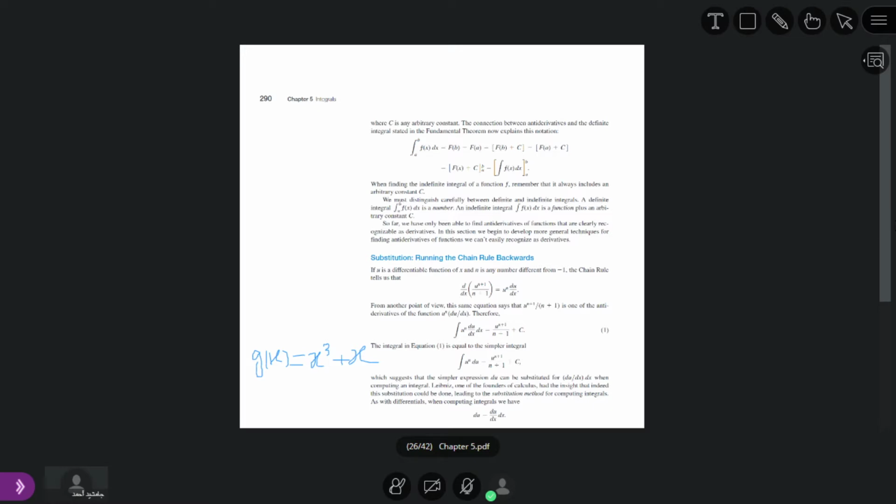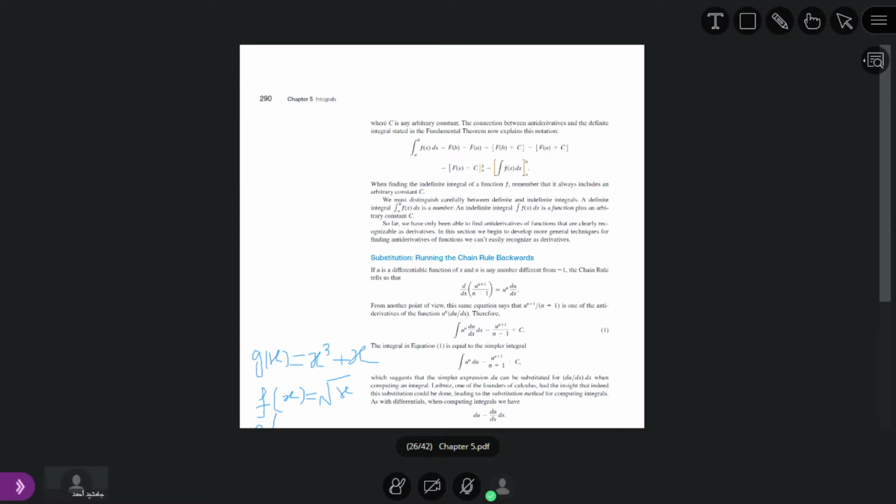We have g of x is equal to x to the power 3 plus x. And what is f of x? F of x is equal to square root of x. So if we make f of g of x, it will be x to the power 3 plus x, whole power 5.